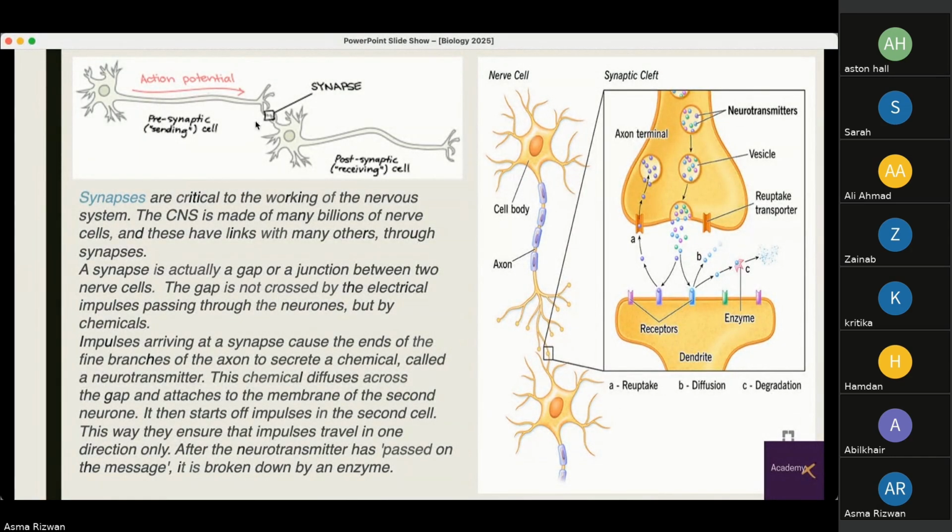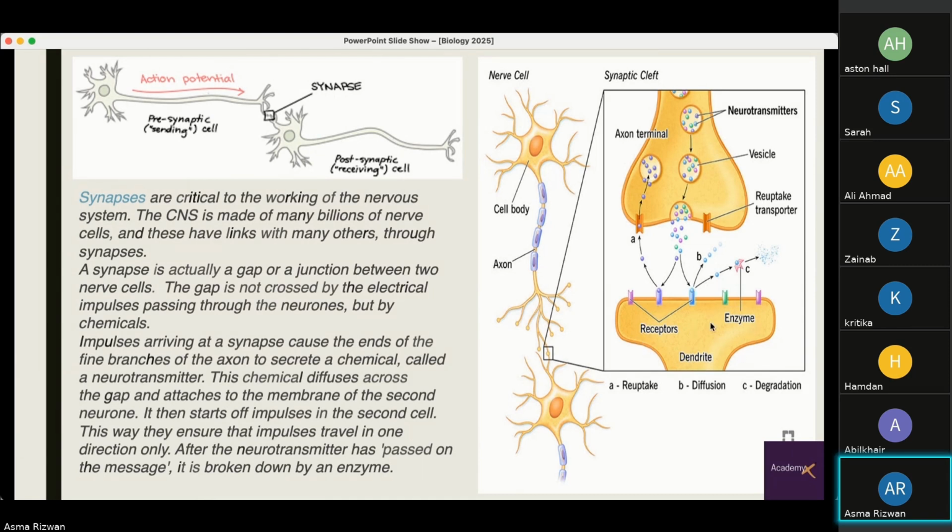So here the electrical impulses change into chemicals. The impulses arriving at a synapse cause the ends of the fine branches of the axon to secrete a chemical called a neurotransmitter. Right here, you can see these neurotransmitters. They are carried to these synapses. This chemical diffuses across the gap and attaches to the membrane of the second neuron.